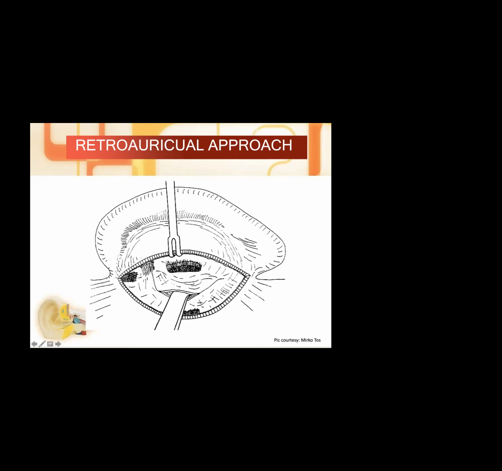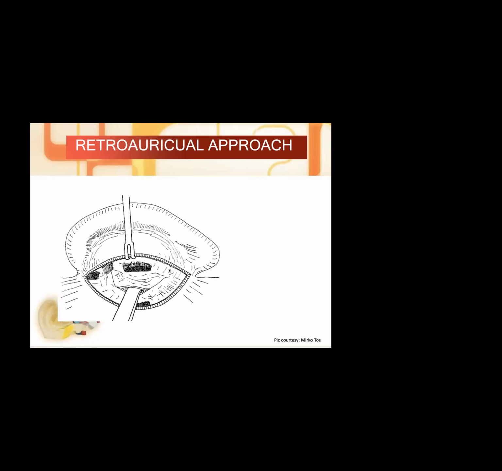One is the posterior auricular muscle, we have the superior auricular muscle, and we have the oblique muscles here. Sometimes we'll have to cut these muscles, and the extent described in TOS is 1 centimeter from the superior end of the helix to 1 centimeter above the end of the pinna. So that is the extent of the incision that TOS advocates.